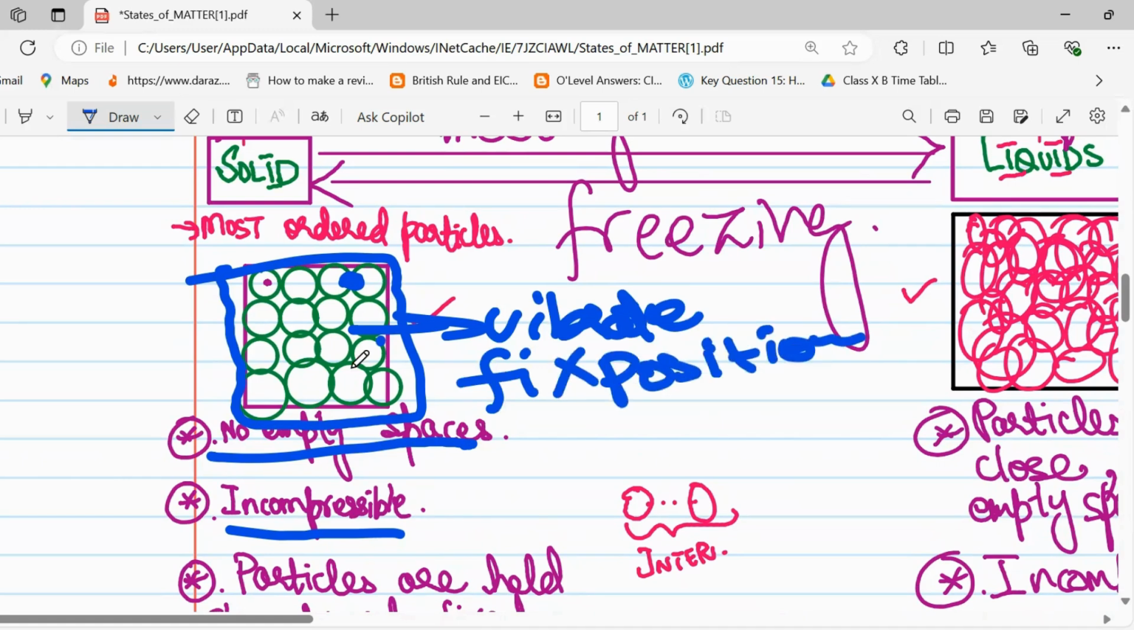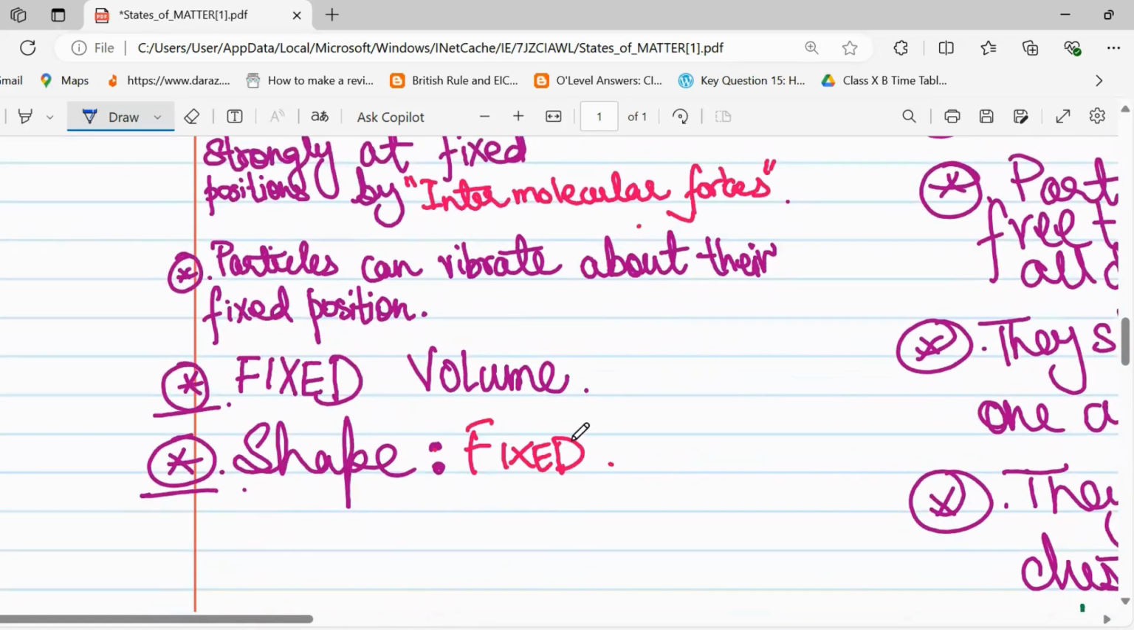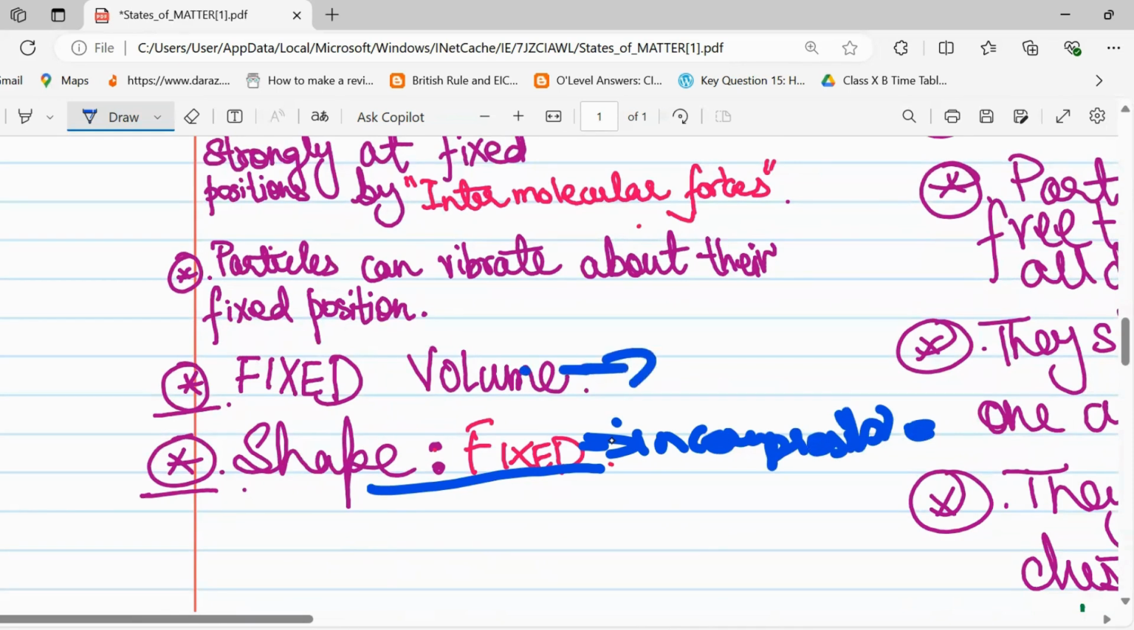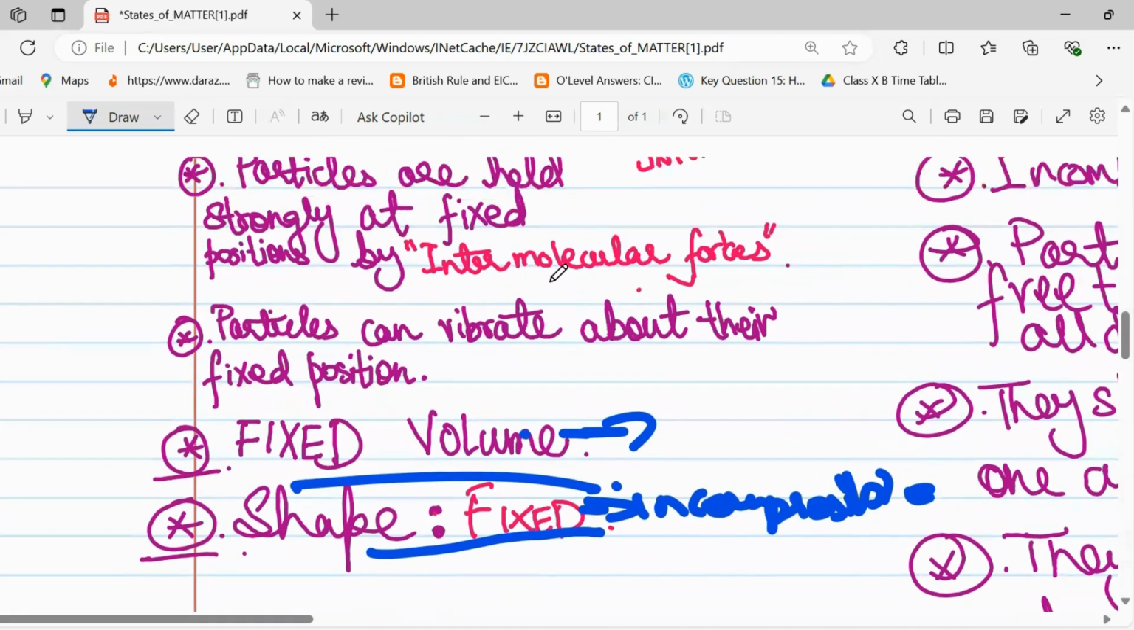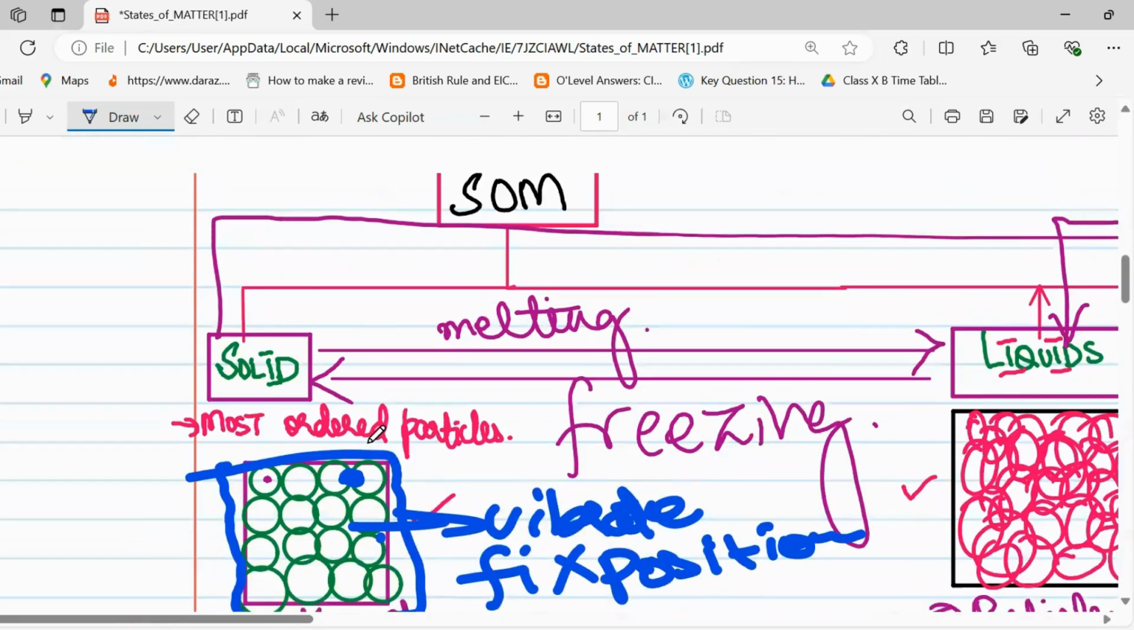Moreover, they have a fixed shape and a fixed volume. Why is their shape fixed? Because they are incompressible. And they have fixed volume because they have a fixed shape. So we are done with the properties of a solid.